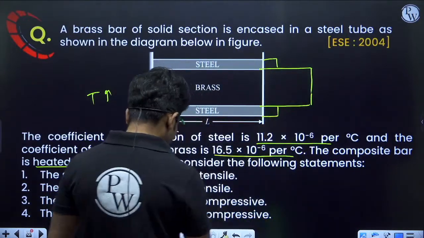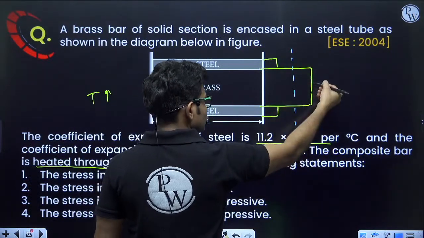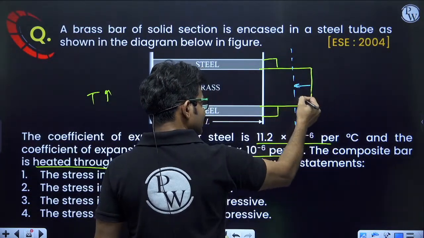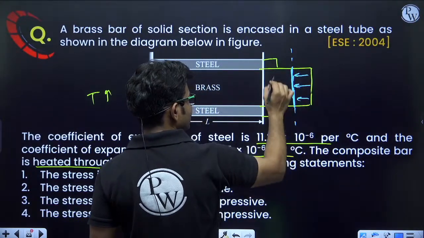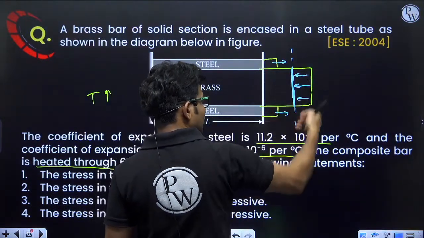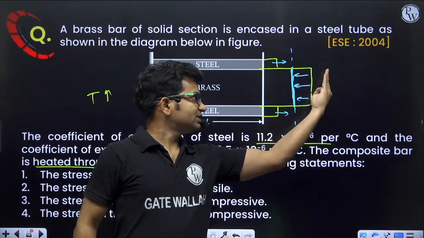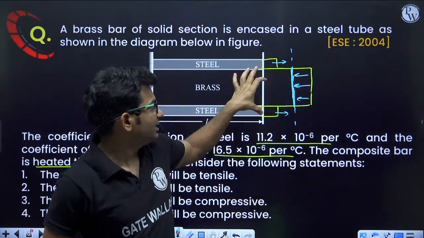Okay, so what will happen? They will expand somewhere here. Brass will have to experience some compression because of steel. Because of steel, the brass has to come to this location, but in turn the steel has to increase its length. So brass will be experiencing compression. There will be compression in brass and there is tension in steel.